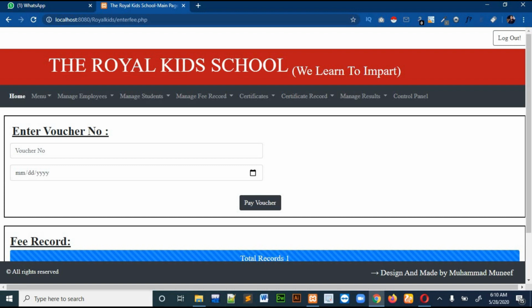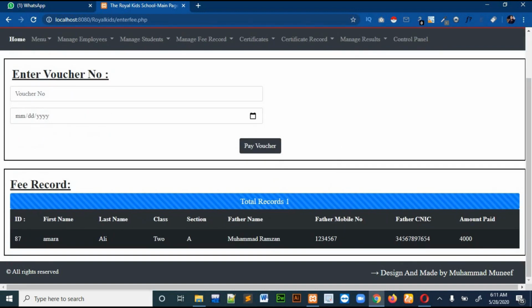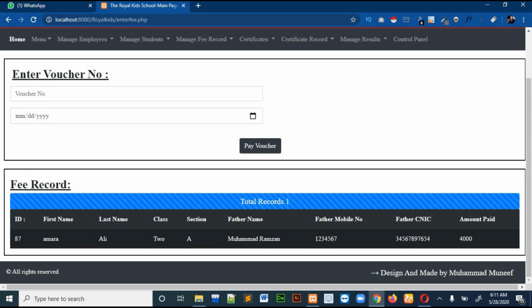Suppose you want to pay this voucher today. You will select today's date, click pay voucher, and the fees for this student will get paid automatically. You will also see the record of the student here: the first name, last name, class, section, and also the amount paid.